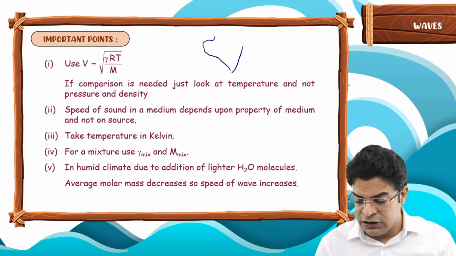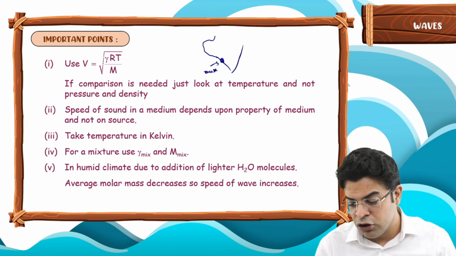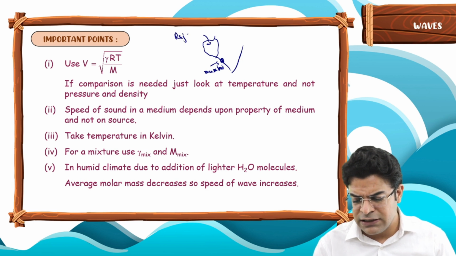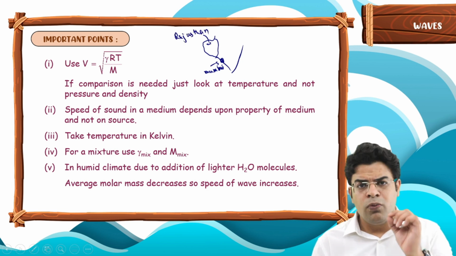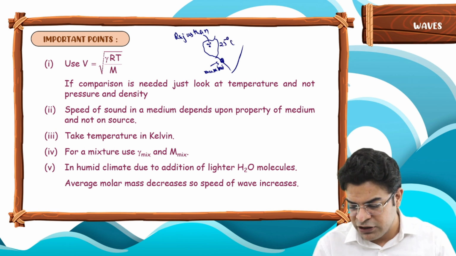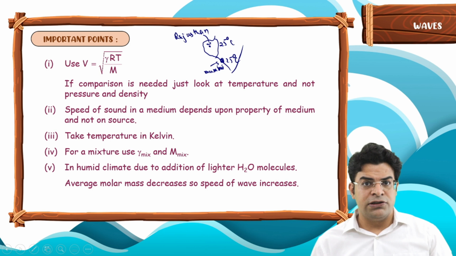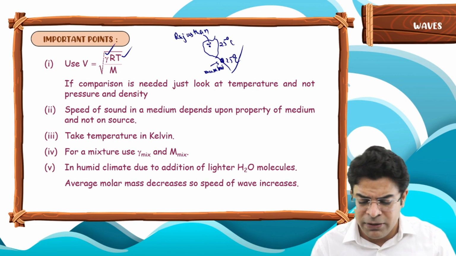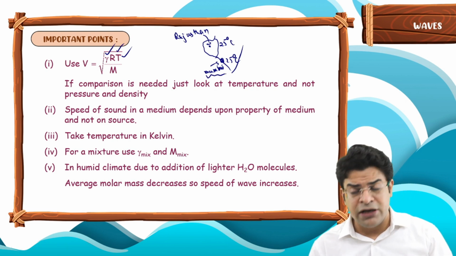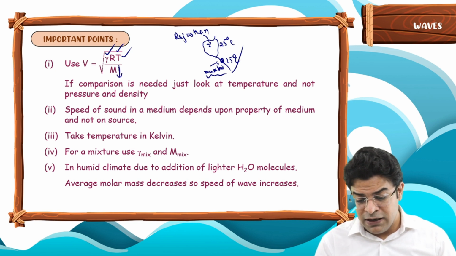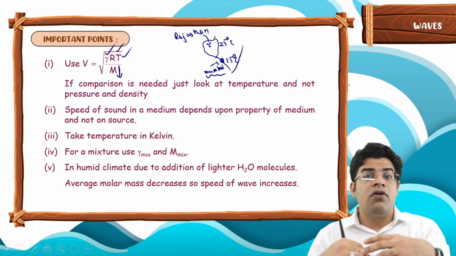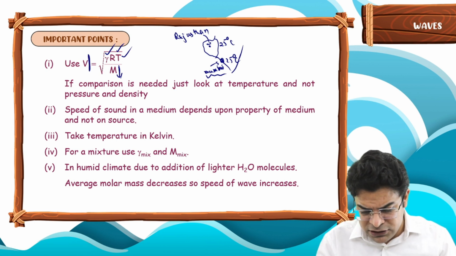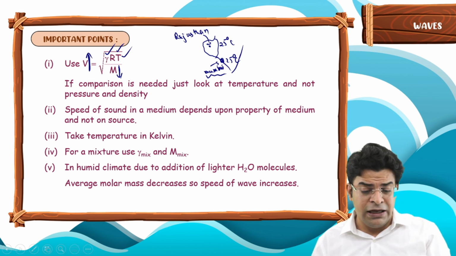You have got two places. One is Mumbai. Mumbai is on the coast, usually humid. And then there is our Rajasthan. Rajasthan is usually dry. On one day, at both the places, the temperature is 25 degrees centigrade. Where will the sound travel faster? Sir, temperature is the same. Taking the concentration of the atmospheric gases as the same, gamma is the same, R is the same. But in the humid climate near Mumbai, the molar mass will be less because they have more H2O molecules. As there are more H2O molecules, the molar mass is less. So the speed of sound in Mumbai will be higher. That's why Mumbai is a fast city.